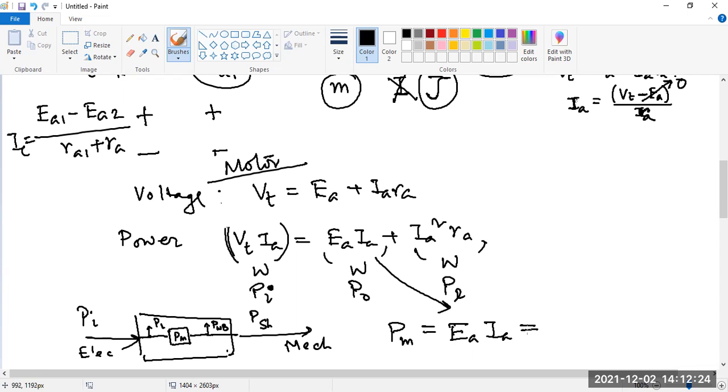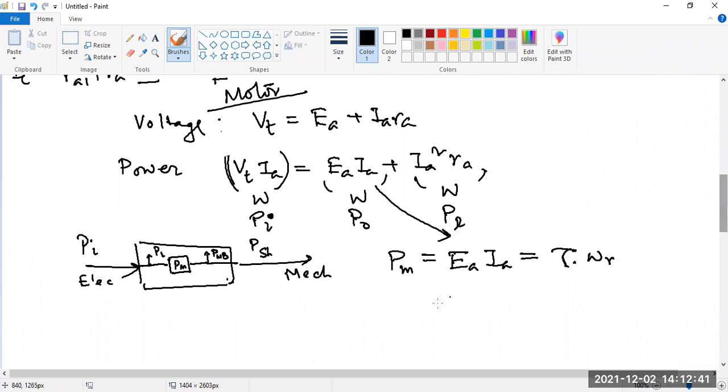Another thing, in terms of mechanical quantities, what can we write? Tau into omega. So we know the expression for mechanical power in terms of mechanical quantities is tau into omega. Electrically we are generating this power and it is converted to mechanical power.